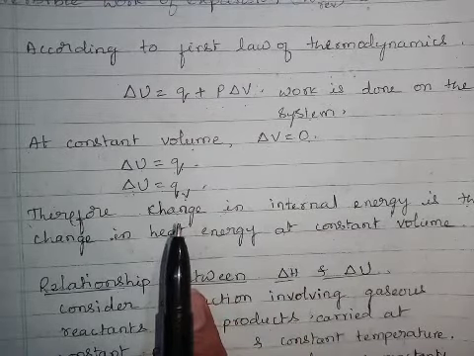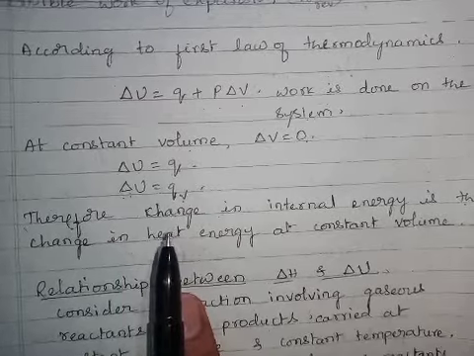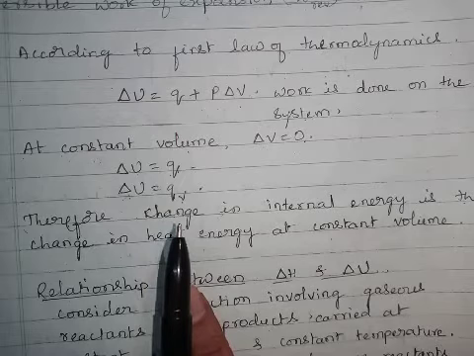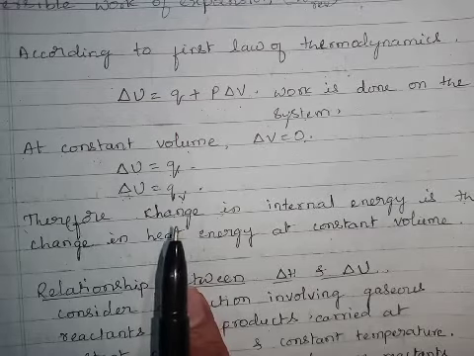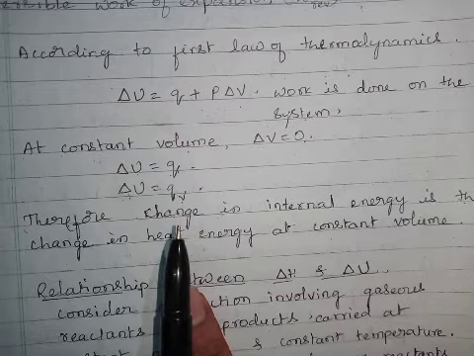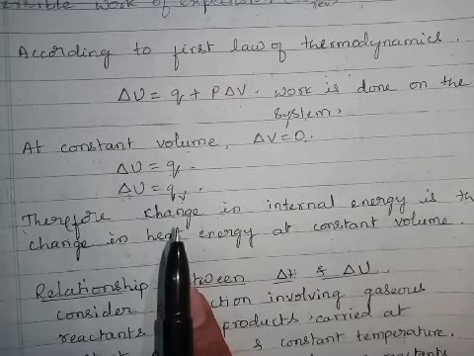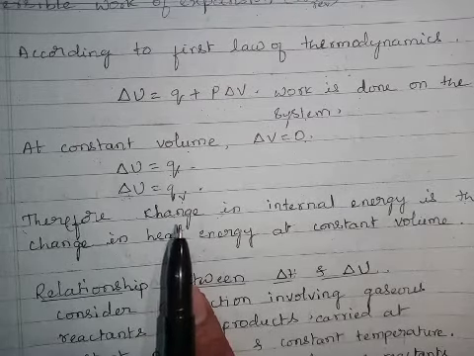By this, we come to know that enthalpy is nothing but change in heat content of the system at constant pressure. It means we are supplying heat energy to the system by keeping the pressure constant. Whatever the change in heat content is there, that is nothing but change in enthalpy.